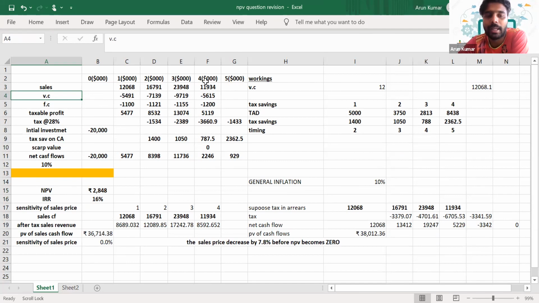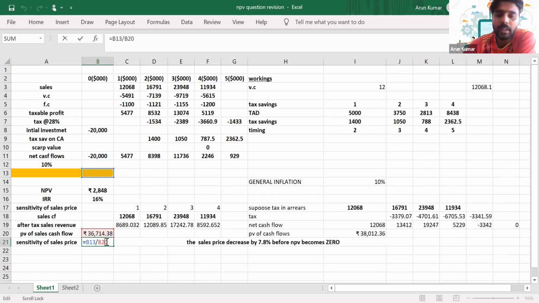The formula for calculating the sensitivity is present value of the related cash flow divided by the NPV of the project. So this is how you'll calculate the sensitivity analysis. That is present value of the cash flow divided by the NPV of the project. So how will you calculate the relevant cash flow?